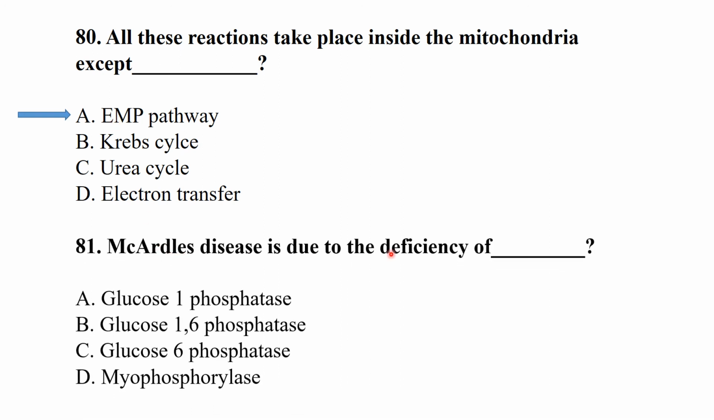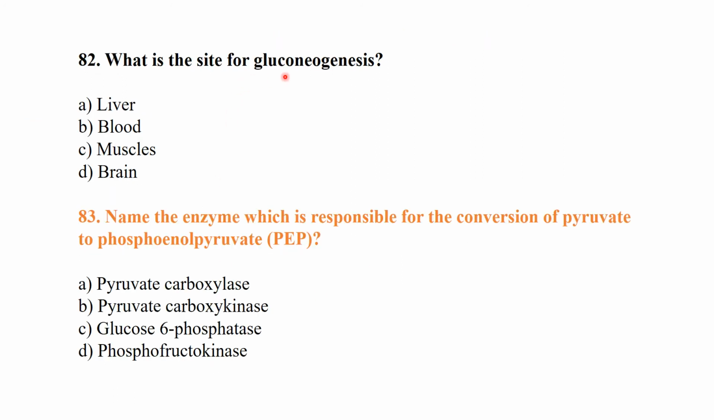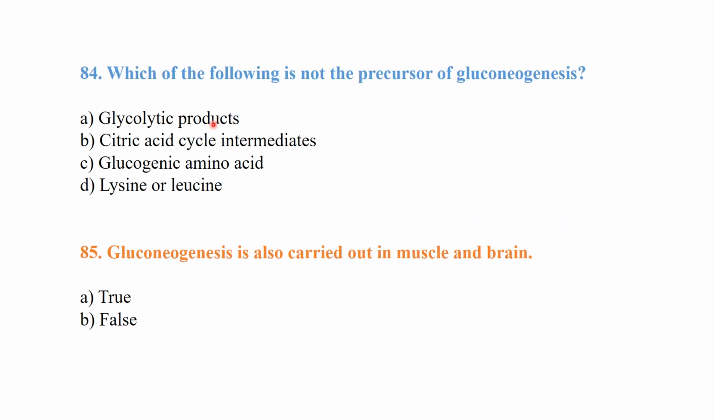McArdle's disease is due to deficiency of myophosphorylase. What is the site for gluconeogenesis? So gluconeogenesis mainly occurs in the liver. Repeated question. Name the enzyme responsible for the conversion of pyruvate to phosphoenolpyruvate. So it is pyruvate carboxylase. Which of the following is not a precursor of gluconeogenesis? Lysine and leucine are not precursors of gluconeogenesis. Is gluconeogenesis also carried out in muscles and brain? No. It occurs in the liver.